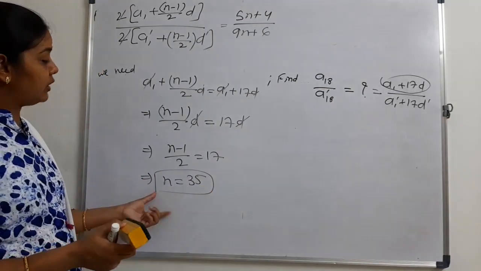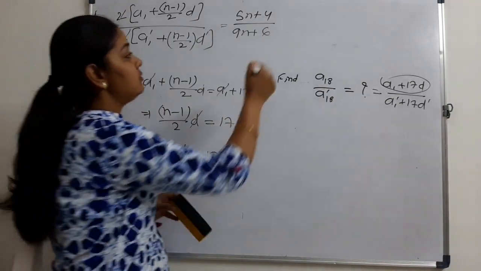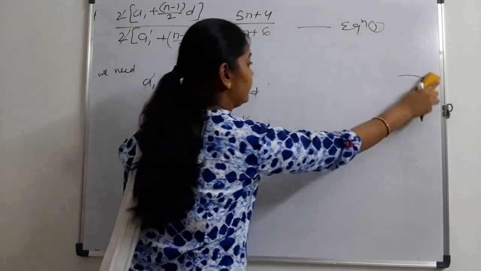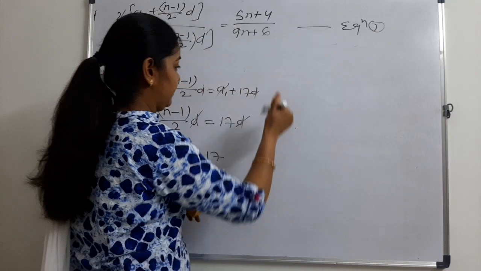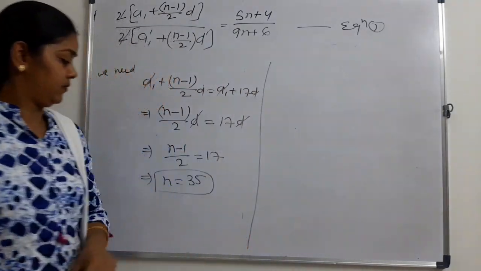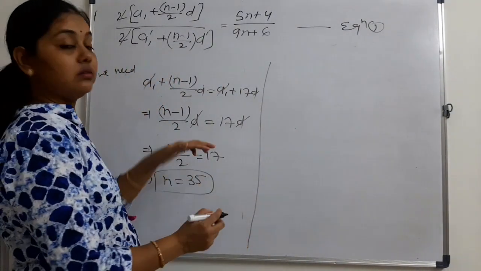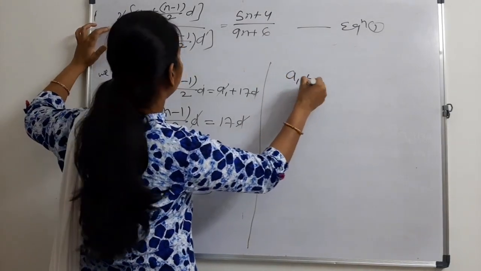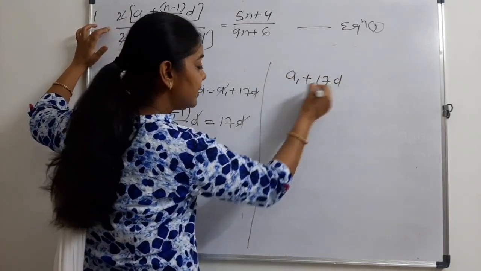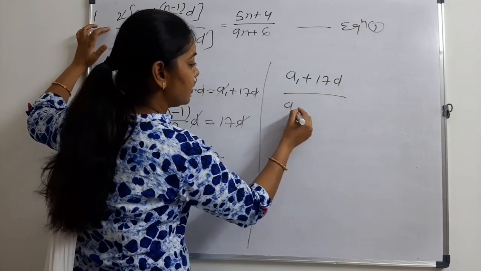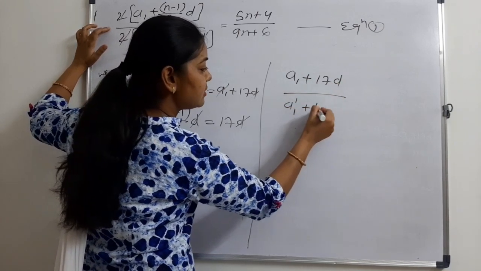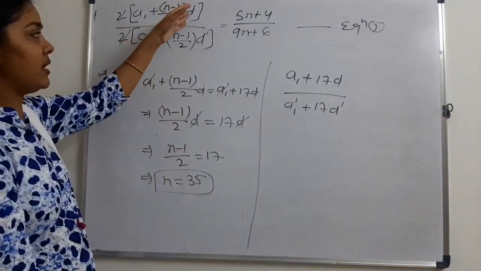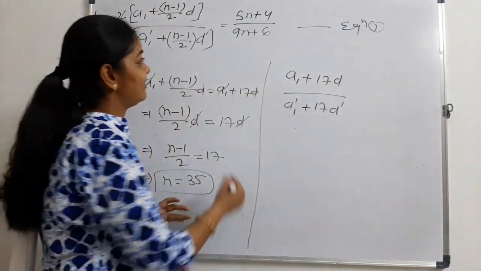Now put this value of n in the first equation. Putting the value of n, we get (a1 plus 17d) upon (a1 dash plus 17d dash). Putting 35 here, (35 minus 1) upon 2 is 17.